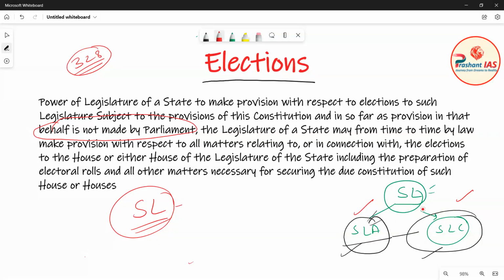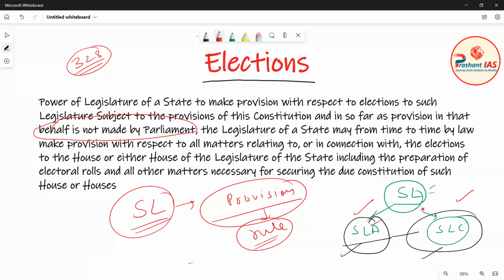It means that if a provision, or we can say a rule or a law, relating to the election is not made by Parliament, if something is left by the parliamentary law, if any rule is not made by parliamentary law, then the state legislature can make provision on that matter of election, and it will be applicable to only that state.